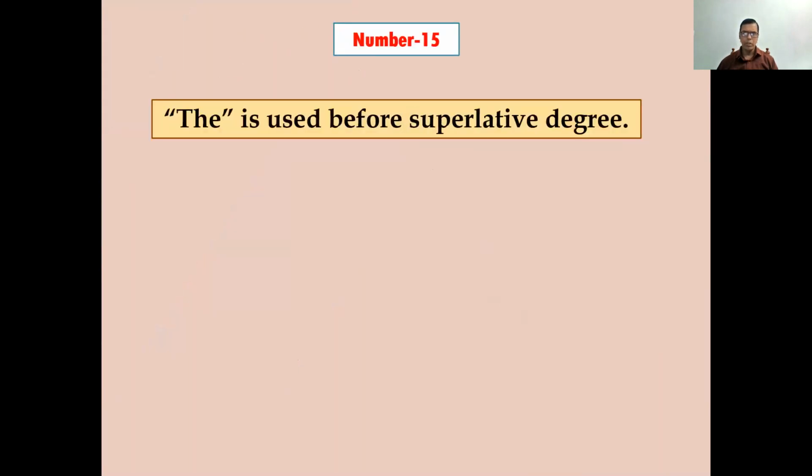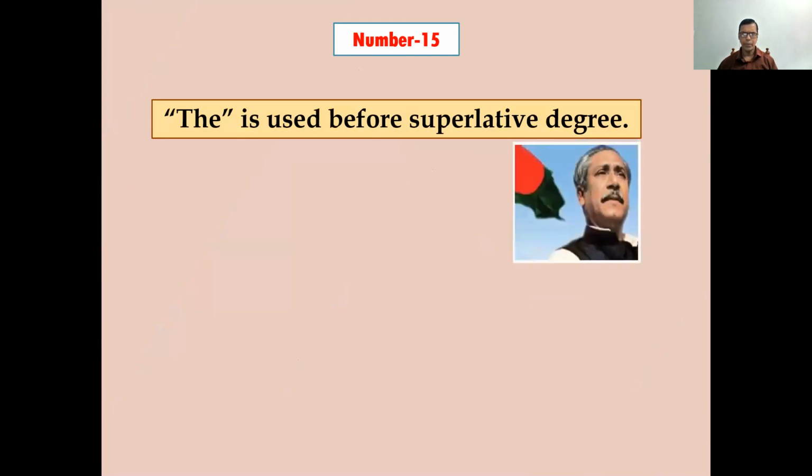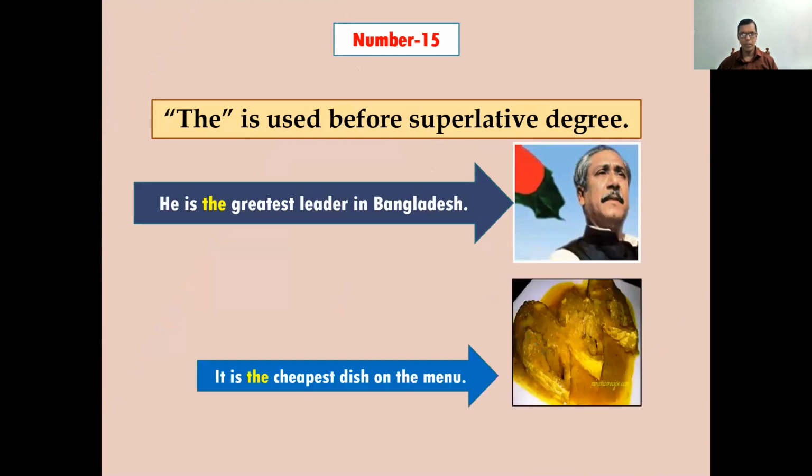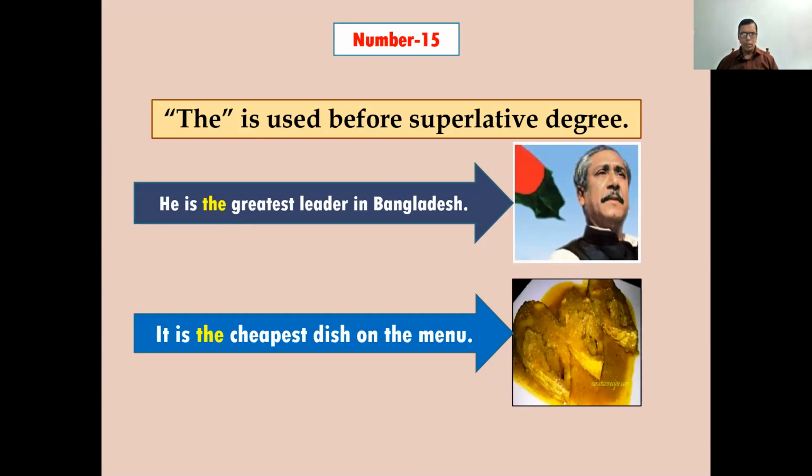Rule number 15. The is used before superlative degree. He is the greatest leader in Bangladesh, Bangabandhu Sheikh Mujibur Rahman. It is the cheapest dish on the menu.